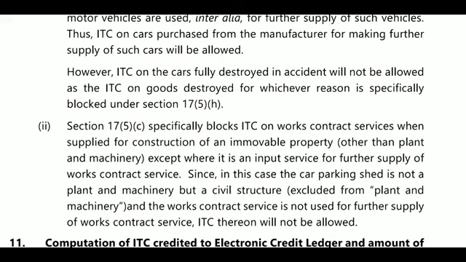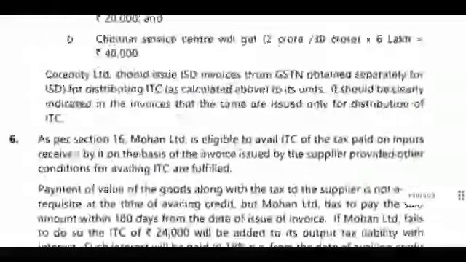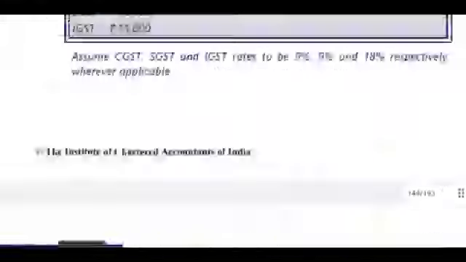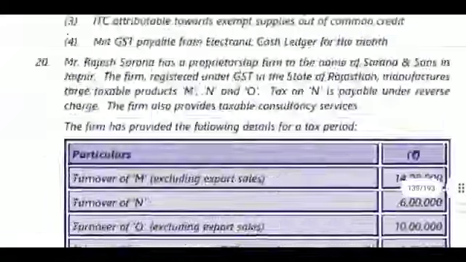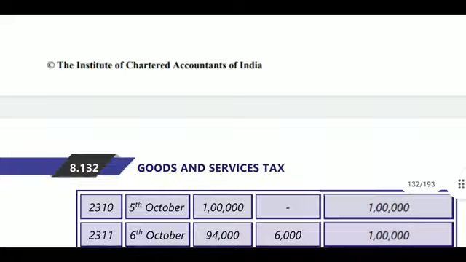Since in this case the car parking shed is not plant and machinery, and the work contract service is not used for furtherance of supply of work contract, ITC is not allowable. In both cases ITC is not allowed. In the first case it is a destroyed product, so ITC is not provided. In the second case it is a car shed, not plant and machinery, so it is not allowable.